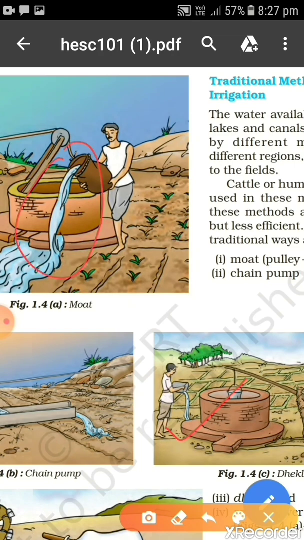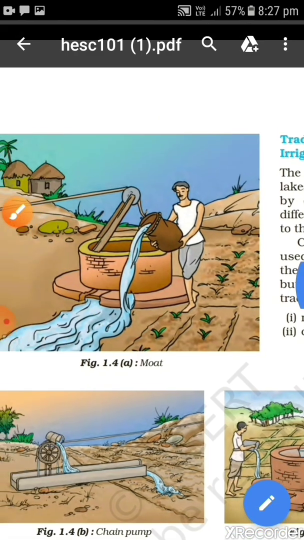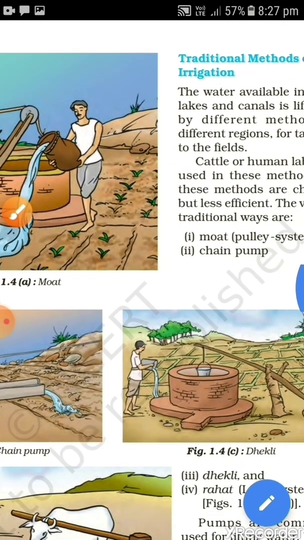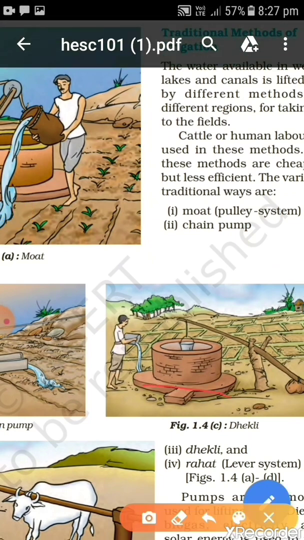Only one difference is there. If you observe here in this rope, an animal is attached, and in dhekli, a stone is there. Only this difference is there between dhekli and mode.